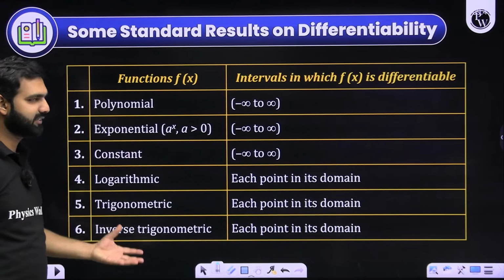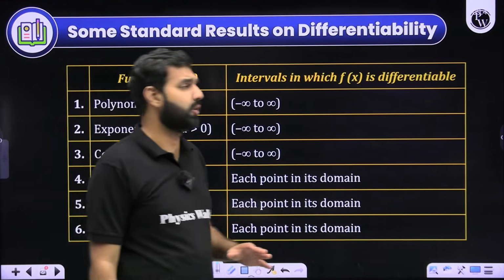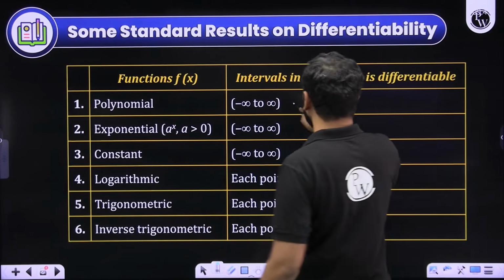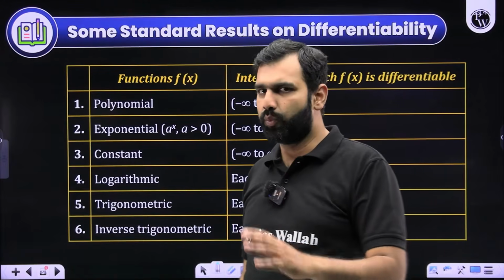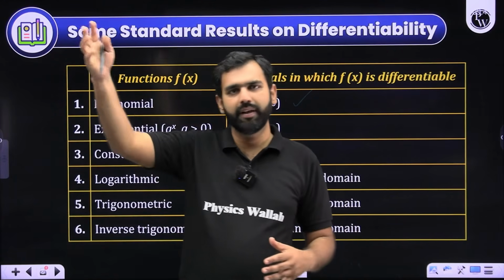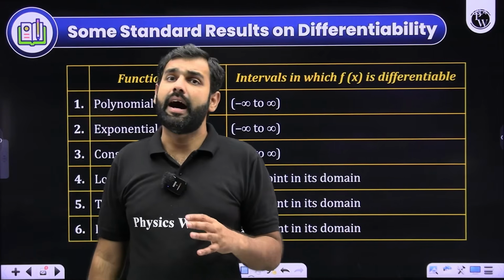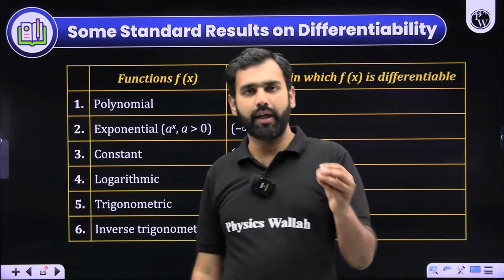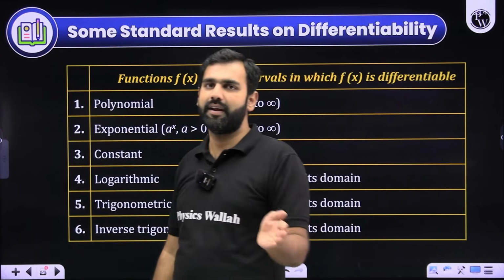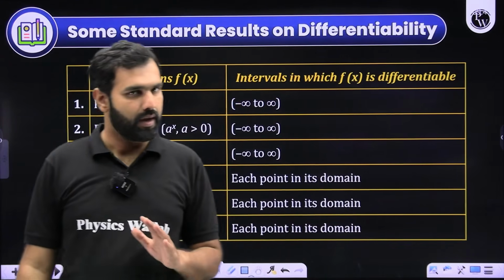Once you have learned this particular result, let's move to the next set of rules, which we have already discussed. I hope you remember these: whenever you talk about a polynomial, even degree or odd degree, they are very smooth curves, parabolas, cubic curves and all we have seen. They are continuous everywhere. They are differentiable everywhere, which means at all the real numbers from minus infinity to infinity. I hope you'll remember that.